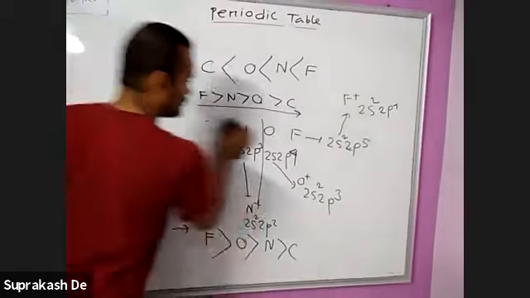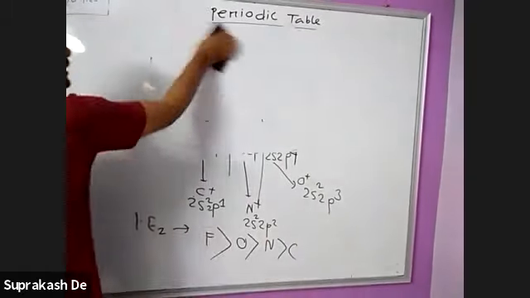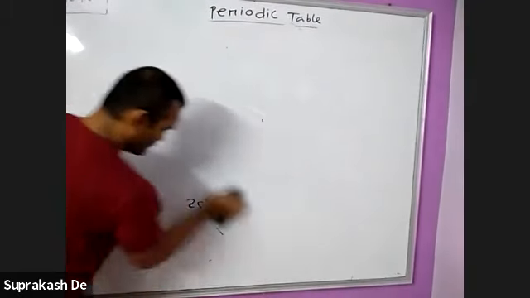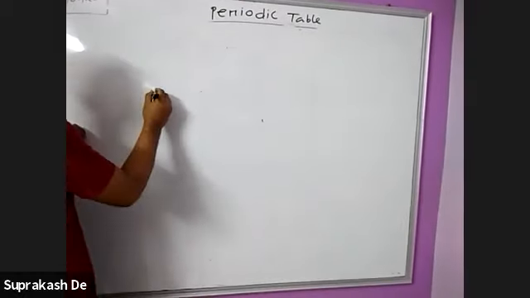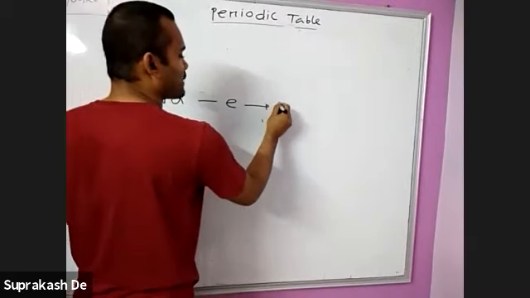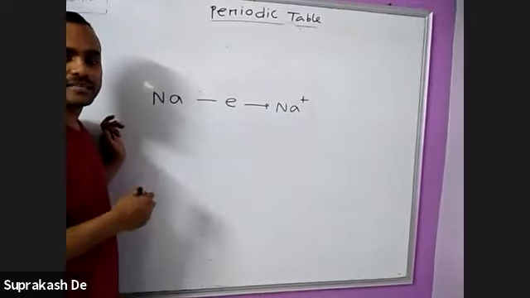Sir, partially clear. The problem actually is that the conversation is not clear. Okay, I am erasing. See here. Suppose I am writing sodium. I am releasing one electron from sodium to get sodium plus. So tell me, is this first or second ionization energy?